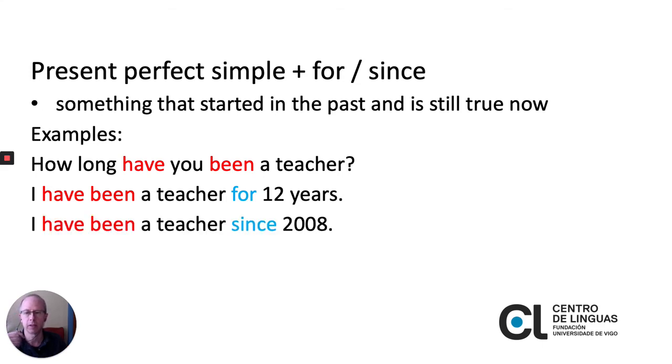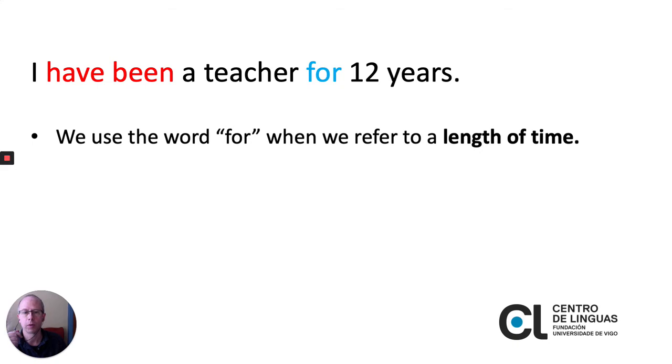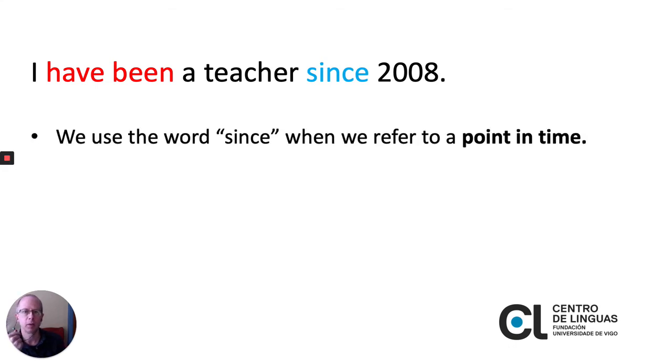Let's look at that first sentence here. I have been a teacher for 12 years. We use for when we refer to a length of time. It can be any length of time. I've been a teacher for 12 years, for 12 weeks, or for 12 minutes. And we use since when we refer to a point in time.